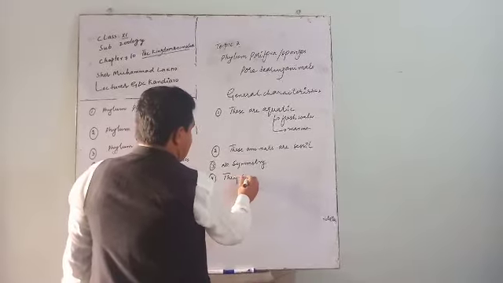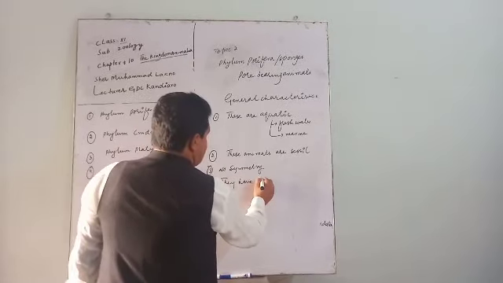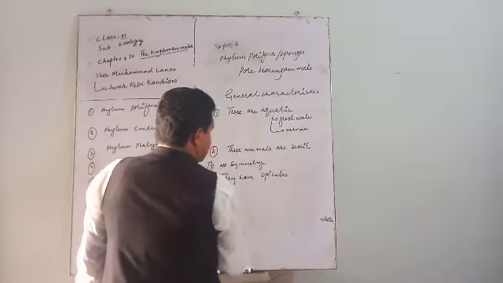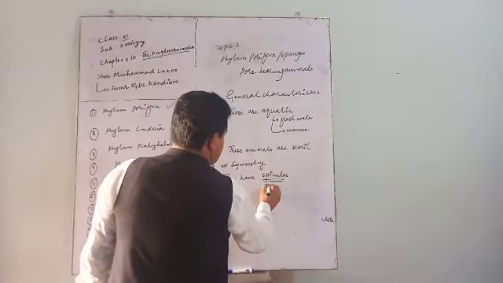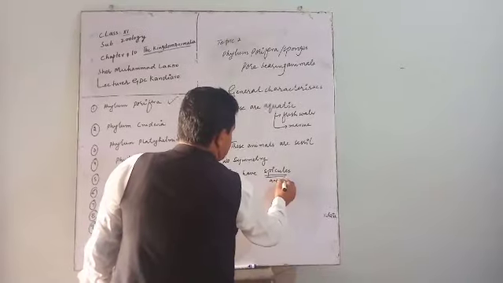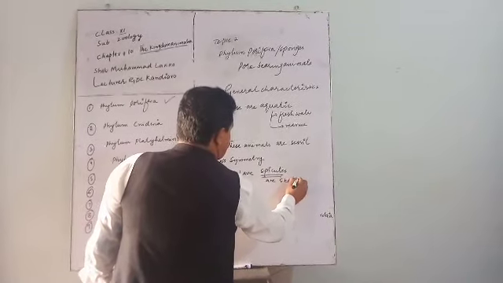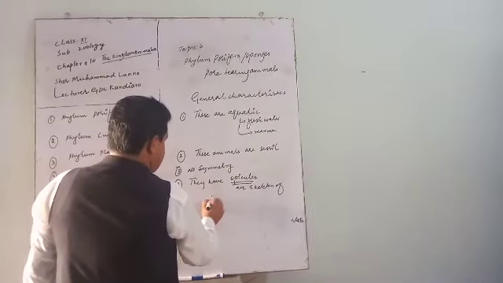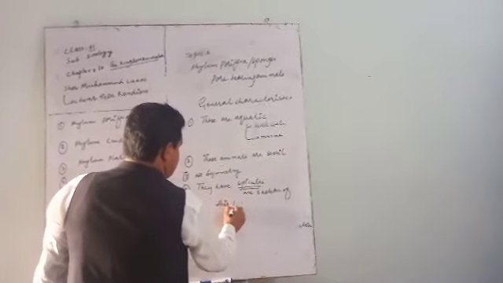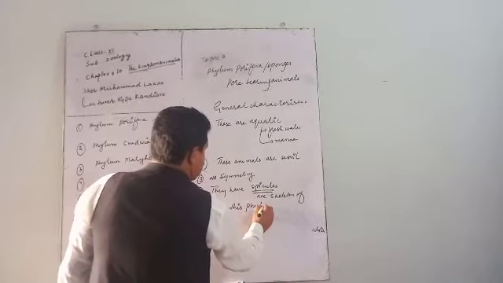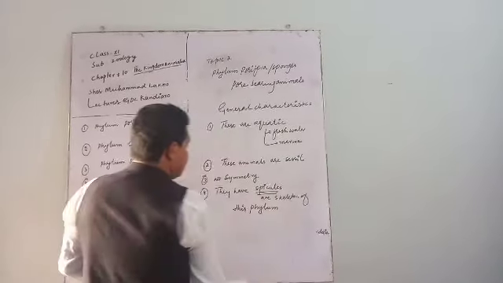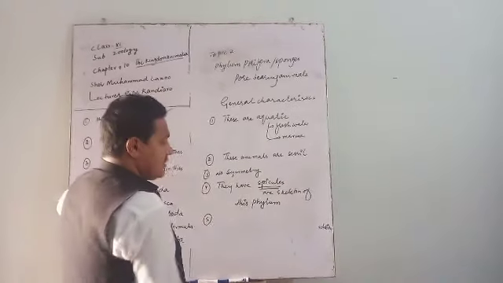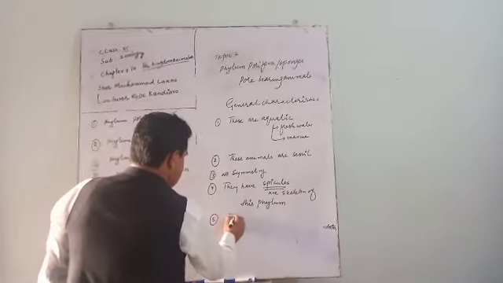Now what are spicules? Spicules are the skeleton of this phylum, the skeleton of these animals.